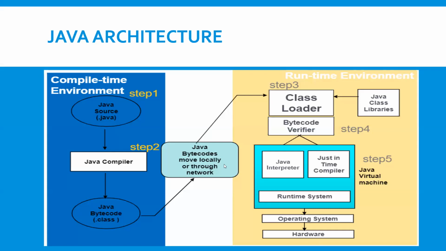We need to follow the 5 steps. We need to create a .java file and compile. When you compile through the compiler, it will generate one .class file with the class name. Then the Java bytecodes are passed to the class loader. This class loader passes to the bytecode verifier. Here, based on the Java virtual machine, it will generate the output. Next slide.